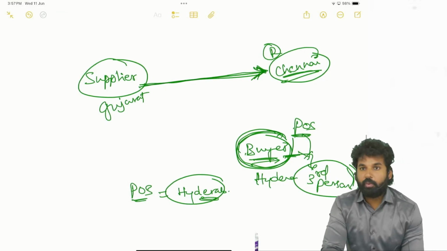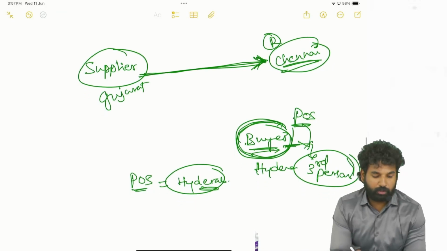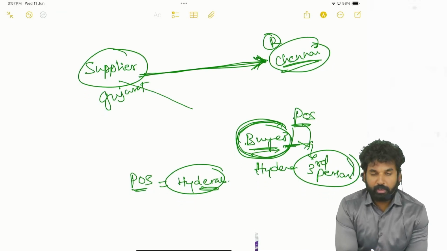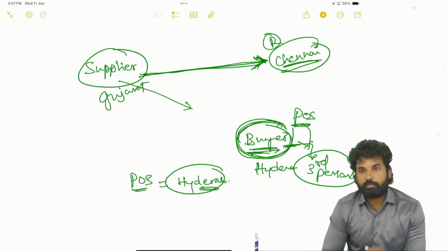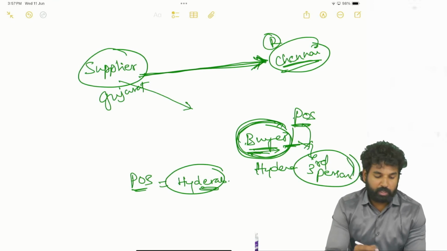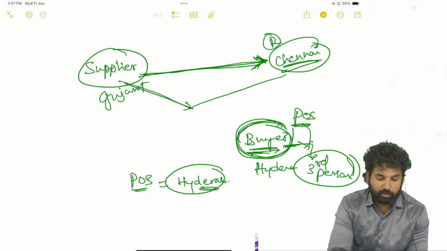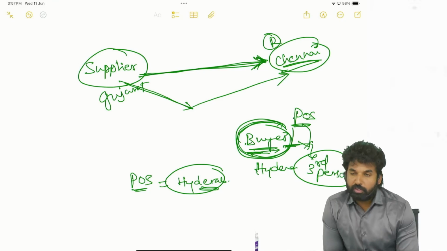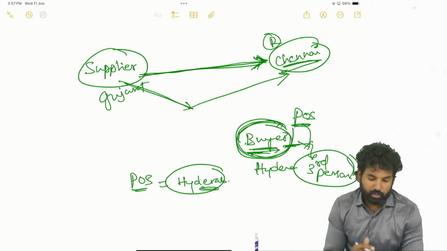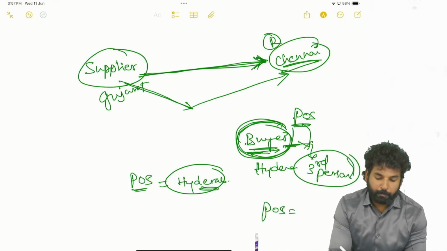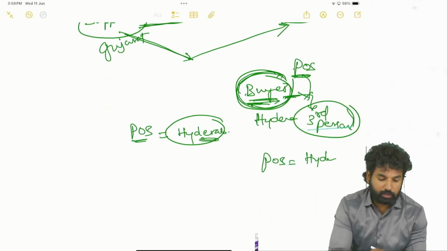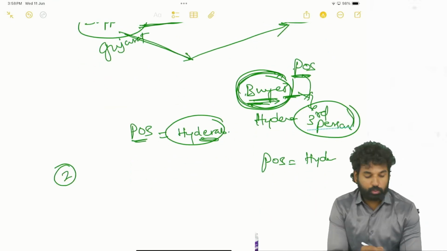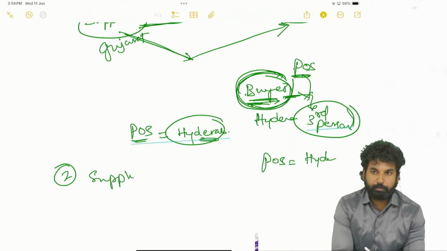And sometimes, during the movement of the goods from the supplier's place to the buyer's place, the goods have started moving. During the transit, the buyer got an order from Chennai, so he asked the supplier to transfer the goods to Chennai. In this case also, the place of supply will be the buyer's place, Hyderabad. Here there are two supplies. In the first case, only one supply.